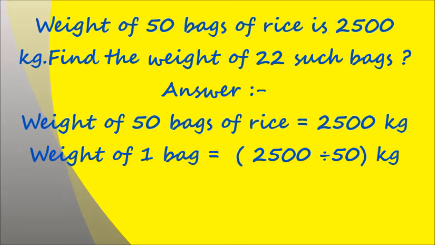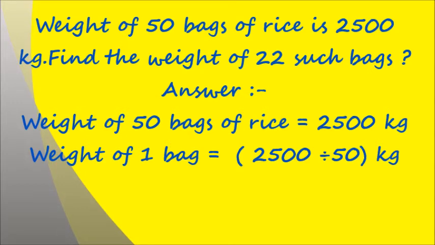Now if it is 50 bags and you need to find out for one bag, how do you know? In order to find out the weight of one bag, you will divide. What will you divide? You will divide 2500 kilograms, which is quite a big figure for 50 such bags, by 50 bags.